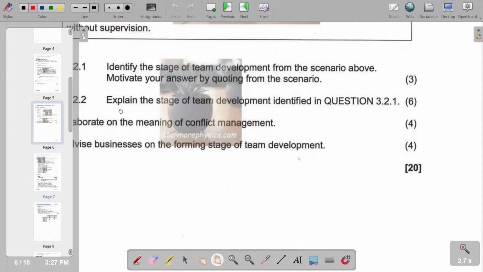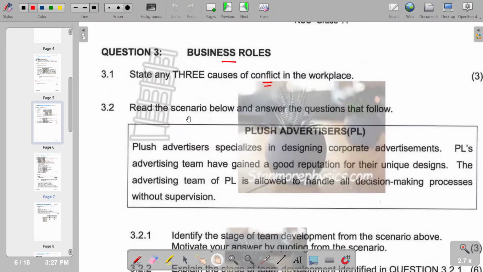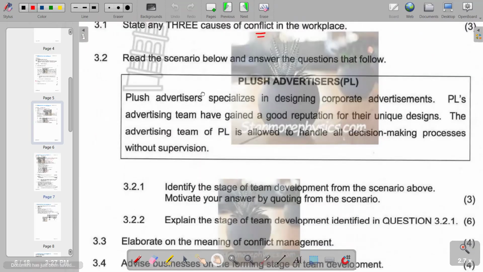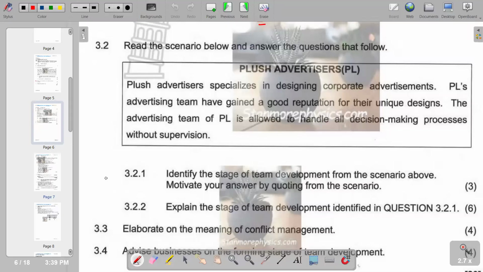So from there, we move on to the next question, 3.2. Read the scenario below and answer the questions that follow. So we're given a scenario of Plush Advertisers, which you need to go through before going to the first part of the question. Identify the stage of team development from the scenario above. Motivate your answer by quoting from the scenario. 3.2.1, identify the stage of team development of the scenario above. Motivate your answer by quoting from the scenario.